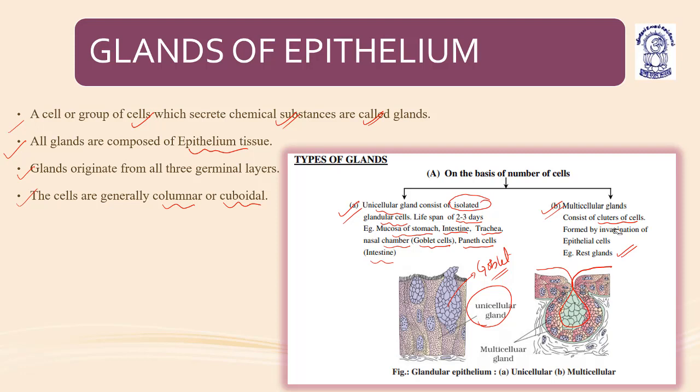Now, when we learn about the classification of glands, the glands are classified on the method of secretion: endocrine glands and exocrine glands. And the third category is mixed gland or the heterocrine glands. Okay, we'll come to that further. Here we have covered the unicellular and the multicellular glands.